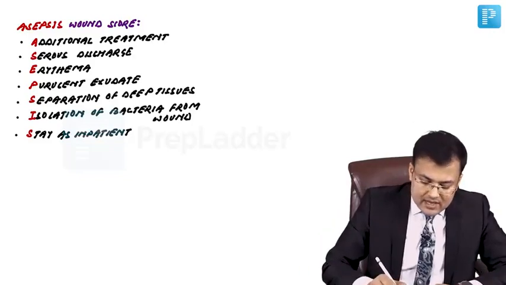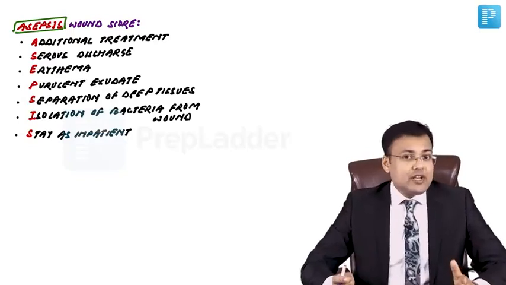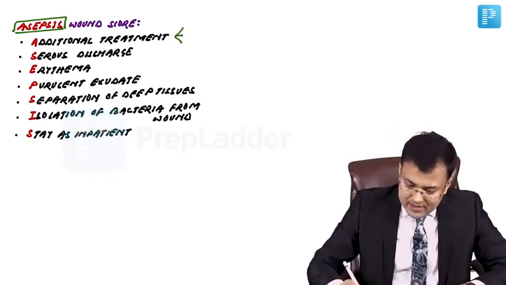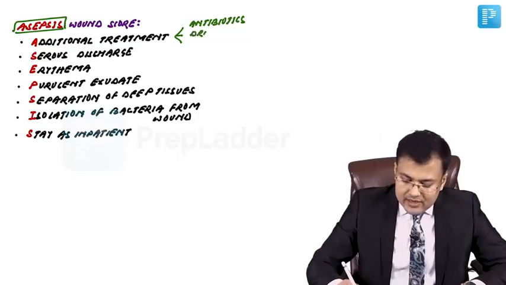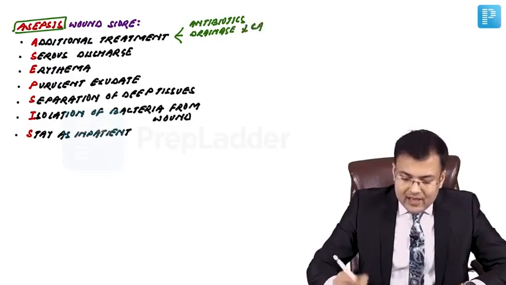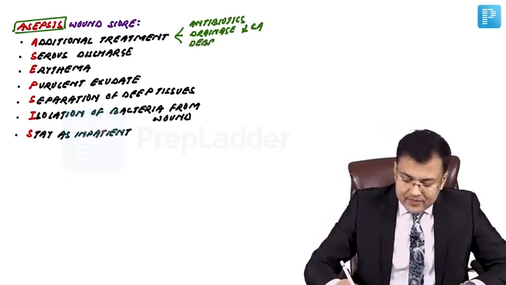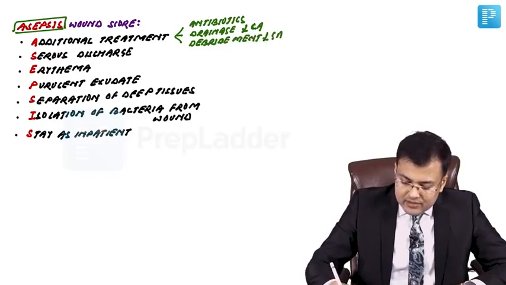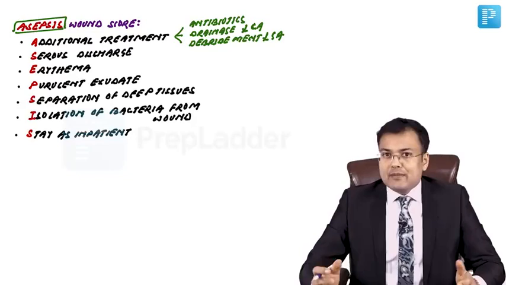Another wound scoring system which is asked is the ASEPSIS wound score. A means additional treatment. What kind of additional treatment? We give antibiotics for wound infection. If there is pus collection, we have to drain, so drainage of pus under local anesthesia. And whenever there is infection or necrosis, we go for debridement, and this debridement is done under general anesthesia. So additional treatment: antibiotics for infection, drainage of pus under local anesthesia, debridement under general anesthesia.